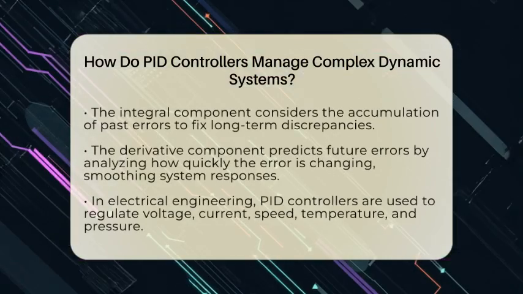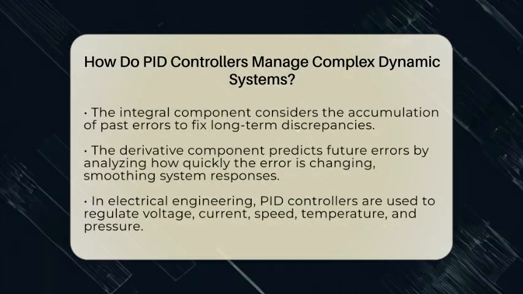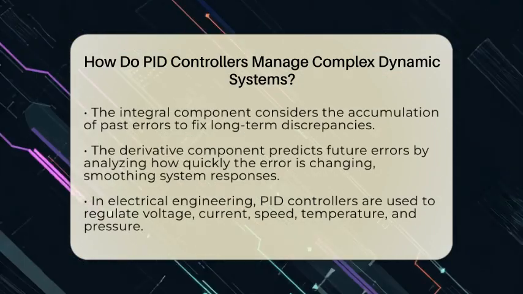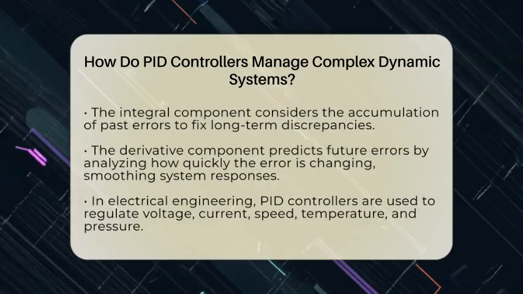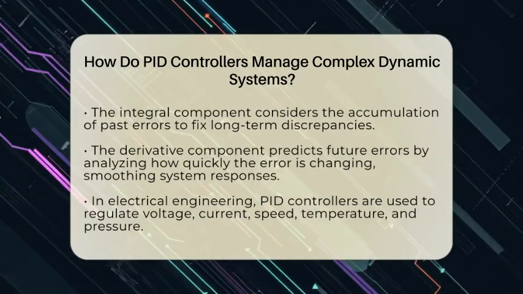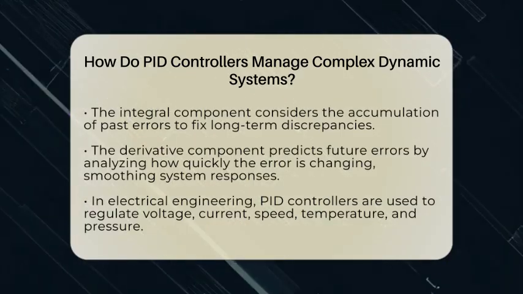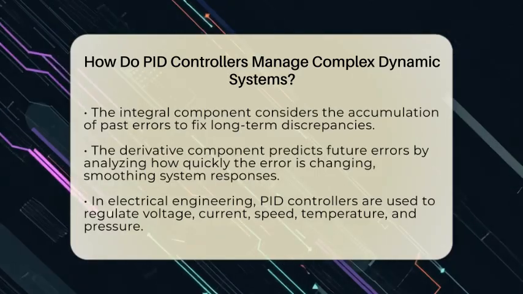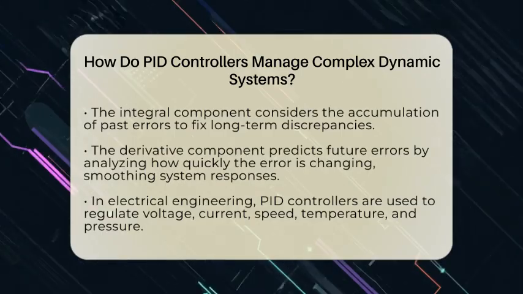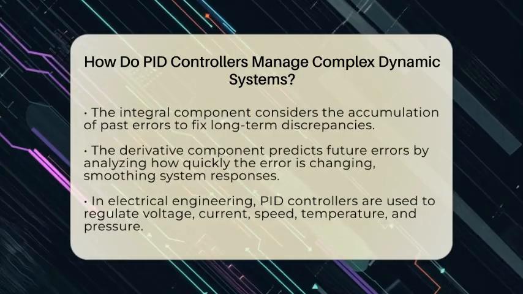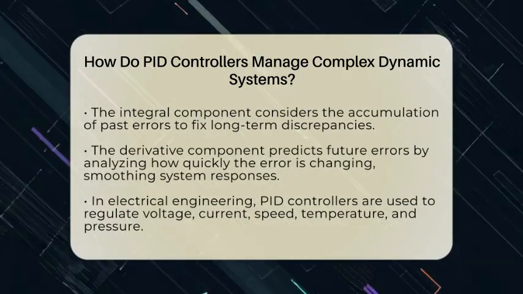The integral part looks at the history of errors over time. It adds up all the past errors to correct any long-term discrepancies. This helps eliminate steady errors that the proportional part alone might not fix. For example, if a temperature sensor reads slightly below the target for a long time, the integral will gradually increase the control effort until the temperature reaches the set point.